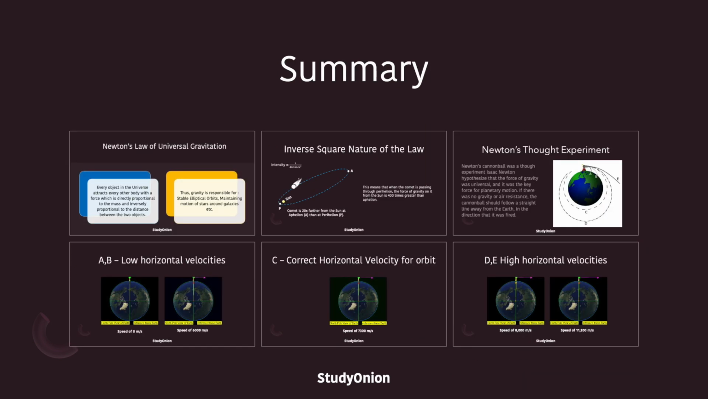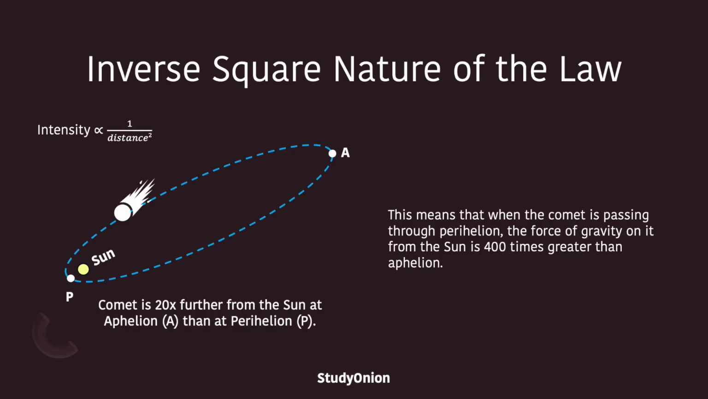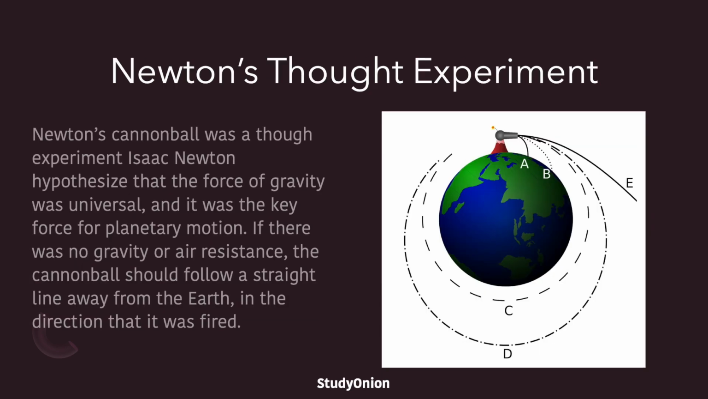Alright, so to summarise, every object in the universe attracts every other body with a force which is directly proportional to the mass and inversely proportional to the distance between the two objects. The inverse square nature of Newton's law means that the force's intensity is proportional to 1 over distance squared, and this can be used when doing calculations. Newton's thought experiment using a cannonball was used to hypothesize that the force of gravity was universal and that it was the key force for planetary motion.